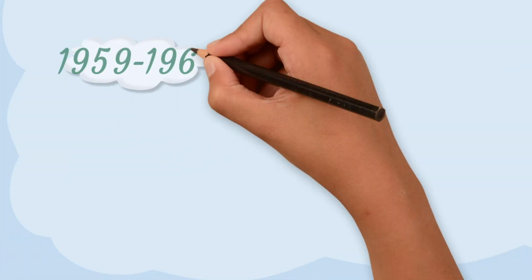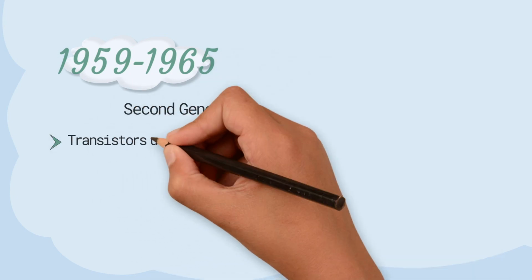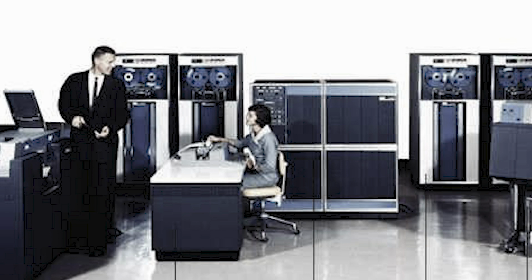The second generation computers were available from 1959 to 1965. In this generation, transistors were used for the memory and the CPU, which were much cheaper compared to vacuum tubes. This consumed less power and was compact in size. The processing was much more reliable and faster compared to the first generation computers.